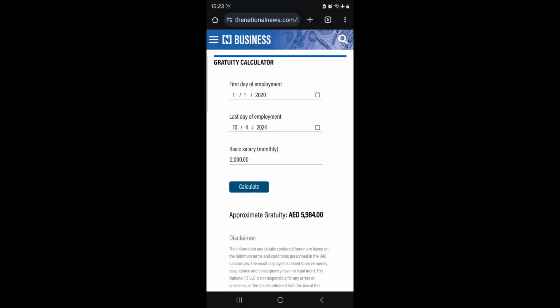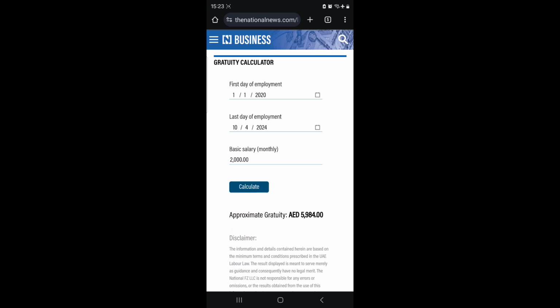So once you put calculate, you see the approximate gratuity is 5,984 dirhams. This is the amount of money that once you resign from your company today, the company must give you. Okay, so this is not the only amount of money that the company is going to give to you, remember. So if you have any unpaid leave from your company, the company is going to add that money also on top of this one.